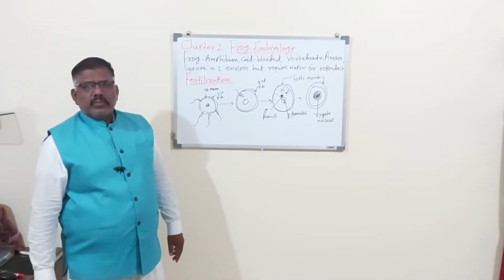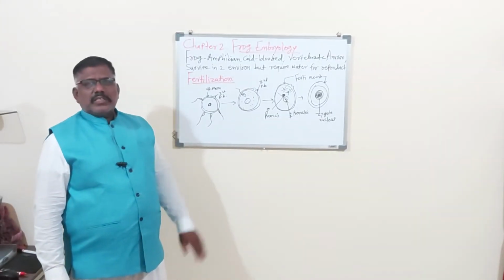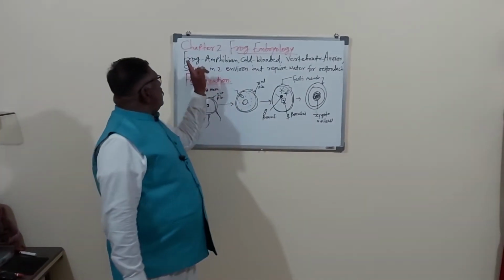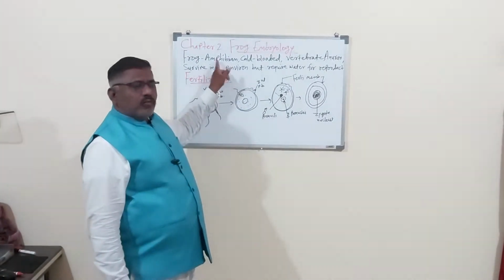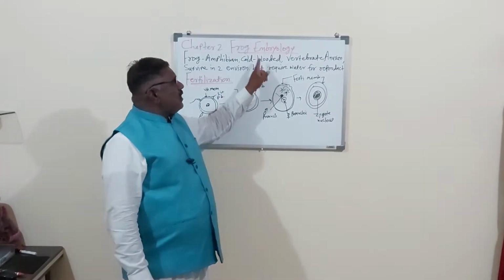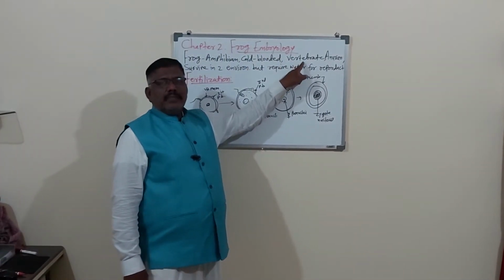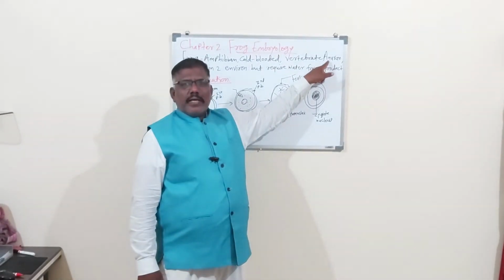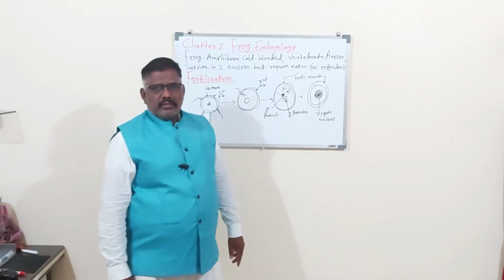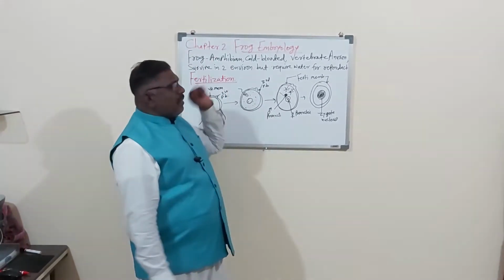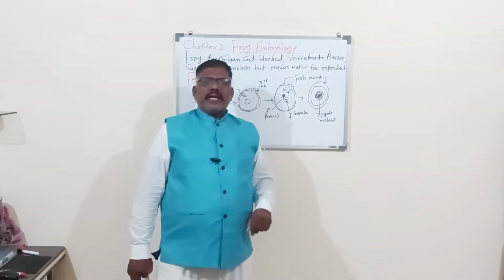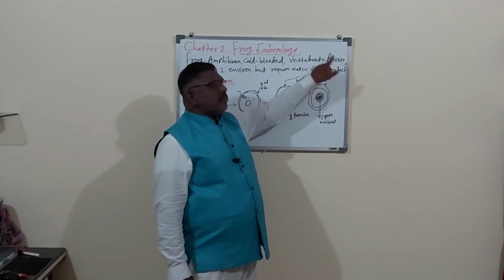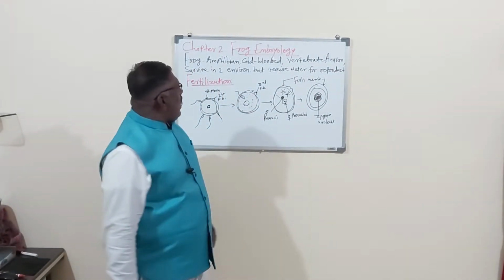Only the Aves, means birds and mammals, ourselves also belong to the mammals, they are the warm-blooded. So here, frog is an amphibian animal, a cold-blooded animal, a vertebrate animal, belonging to the order Anura, A-N-U-R-A. This is the order. After the class Amphibia. Phylum is Chordata. So here, Anuran means belongs to the order Anura.